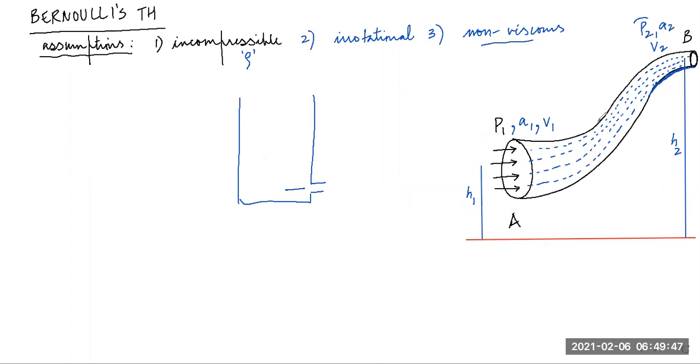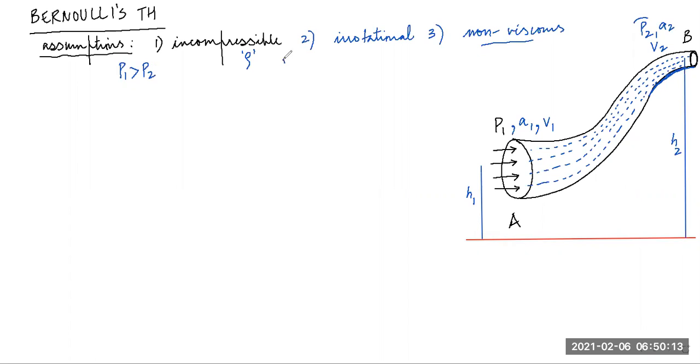So let's go now. H1 is the mean height of the fluid at A, and H2 is the mean height of the fluid at B. V1, V2 are the velocities of the fluid at sections A and B. Students, obviously you can understand that P1 is greater than P2, only then will the fluid flow.